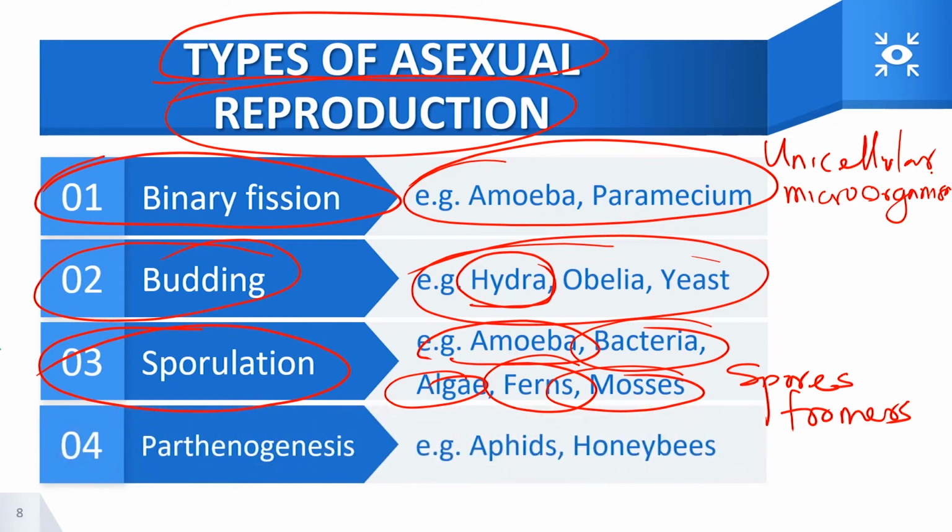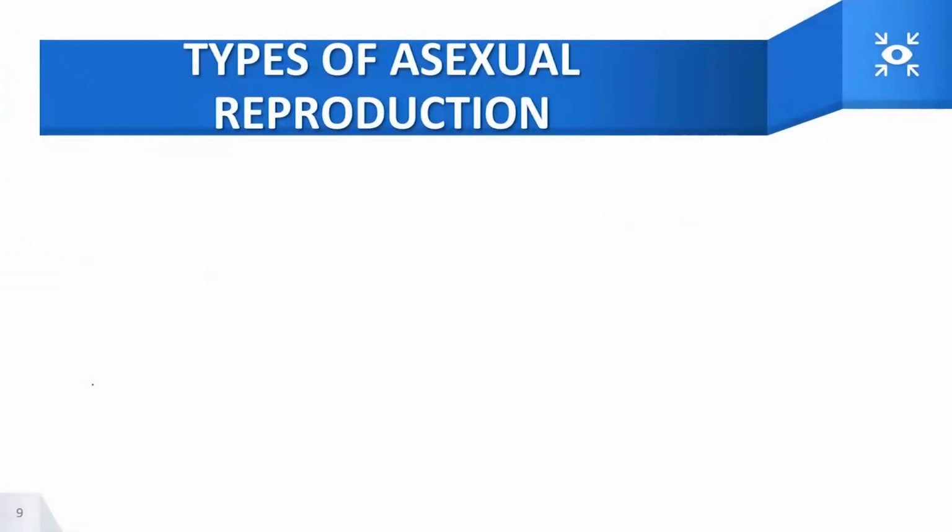Also, we have another form of asexual reproduction known as parthenogenesis. Parthenogenesis usually occurs in insects, in aphids and honeybees. This is a situation where organisms develop to a certain level and then they begin to reproduce without any exchange of gametes. So parthenogenesis is a mode of reproduction that takes place.